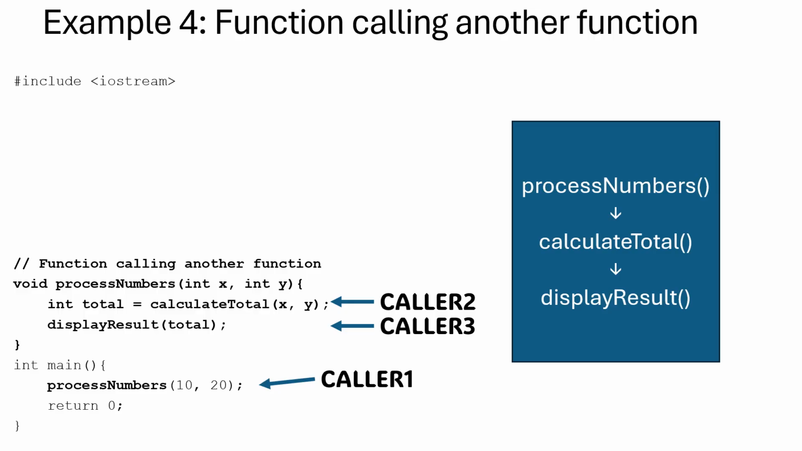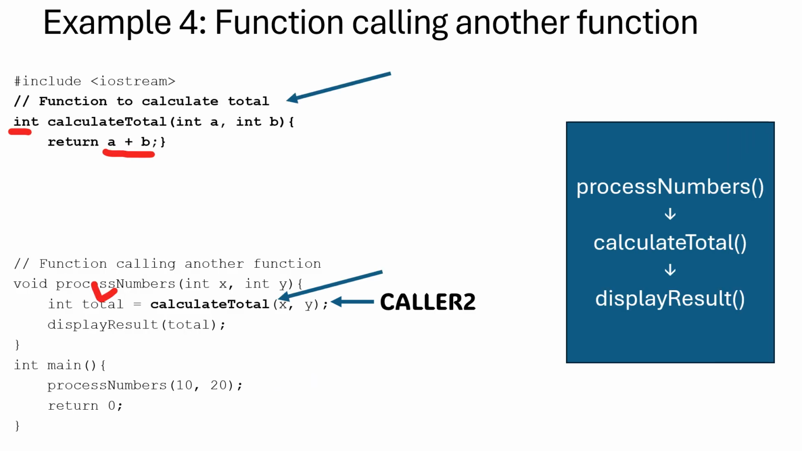In this function, processNumbers, we can see that it calls 2 other functions. First, it calls calculateTotal using the same parameters it got from the caller 1. It is expecting a value back from calculateTotal. This value is then stored in the variable total. Then it calls a function displayResult using the variable total. It does not expect anything back.